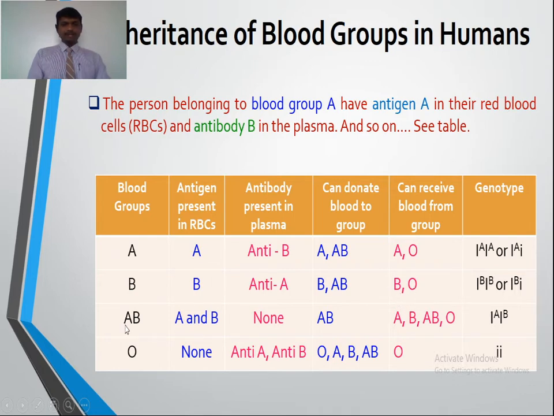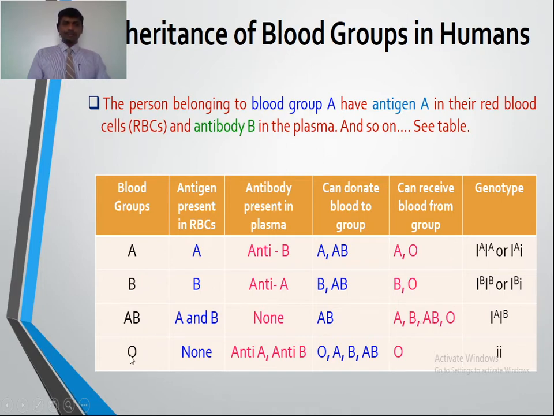Now, a person having blood group AB can donate blood only to a person of blood group AB, but he can receive blood from A, B, AB and O also.